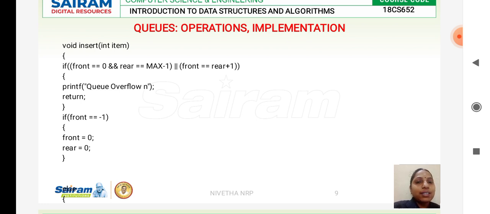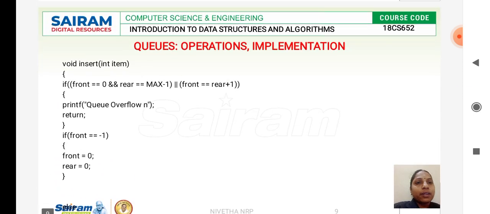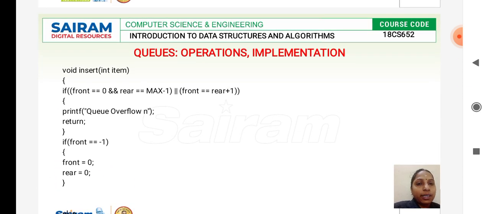Okay, if your front is equal to -1, what does it specify? It specifies there is no element in the queue and you cannot delete. So you bring your front end and your rear end to the first, zeroth position, so that now you can insert an element. Clear? This is the routine to insert.